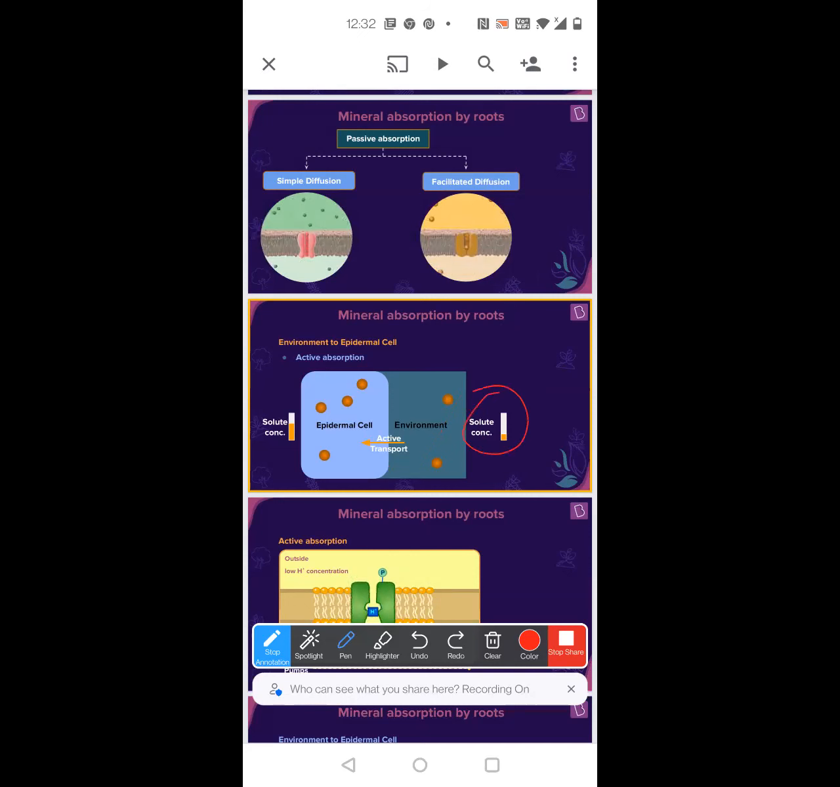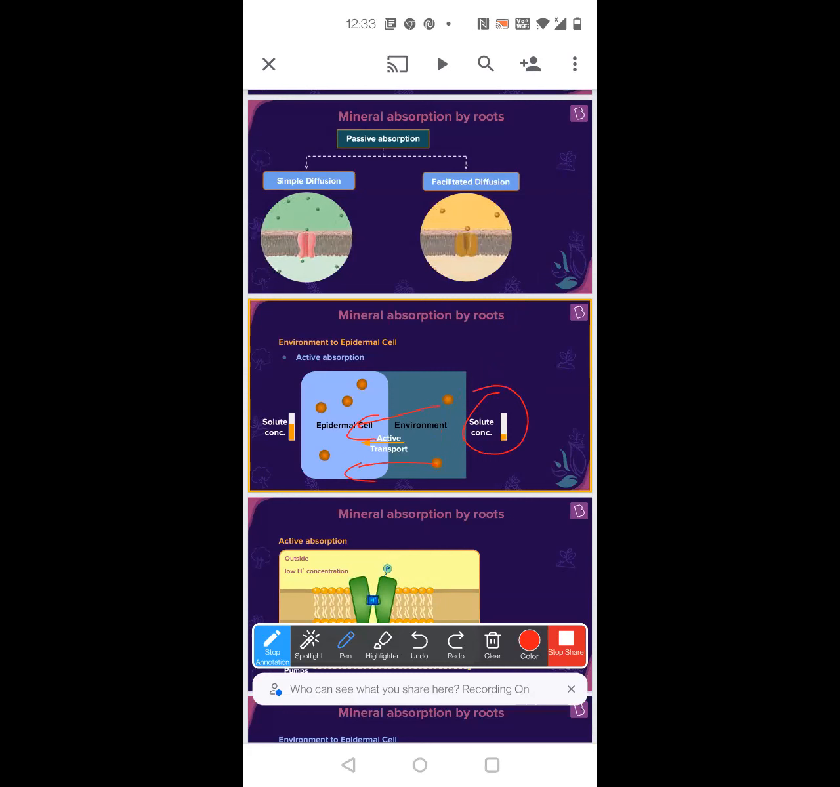Correct. Exactly. So now if I have to push these molecules in, this is against the concentration gradient. So what type of transport will I use? Passive transport or active transport? When it is against the concentration gradient, then it is active. You need energy, yes, because this is going against the concentration gradient.